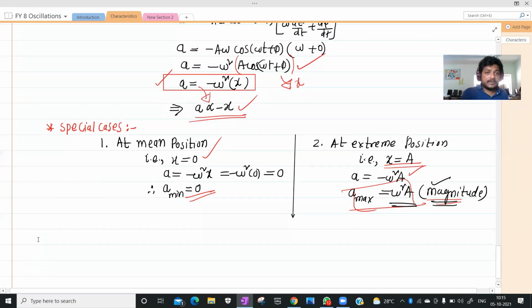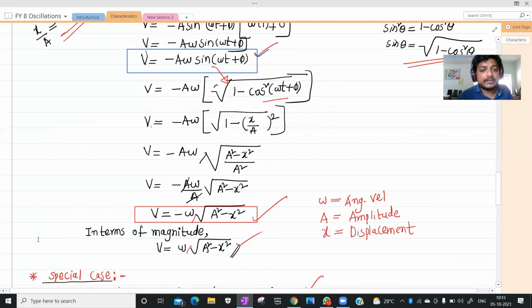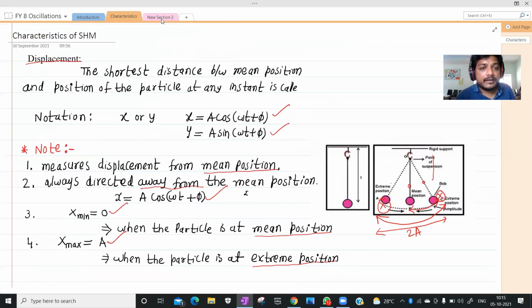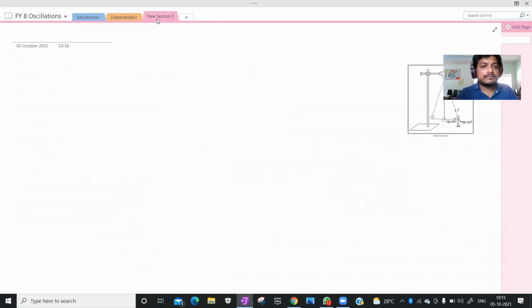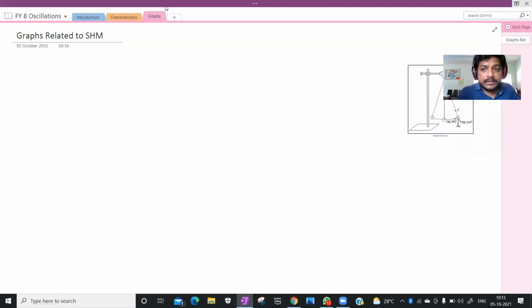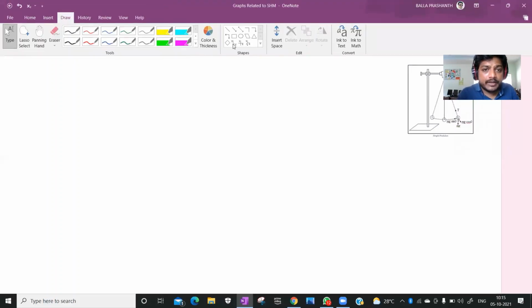Now I'm going to give you a few graphs. Graphs related to simple harmonic motion. These graphs are very, very important.